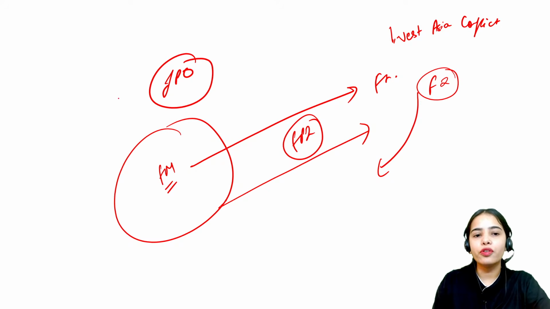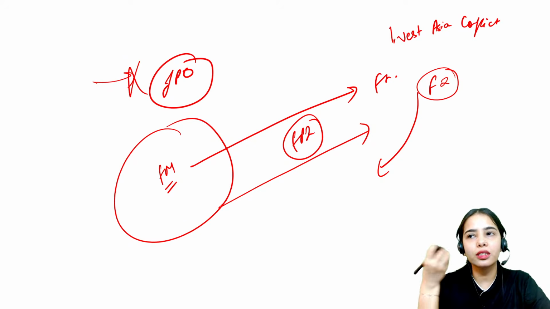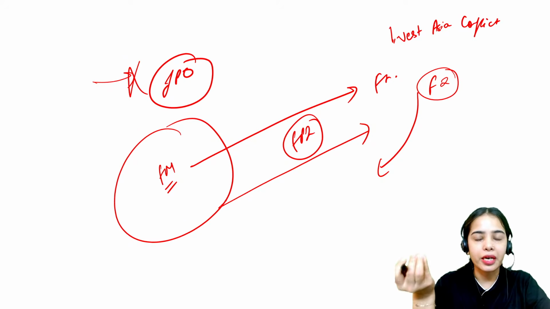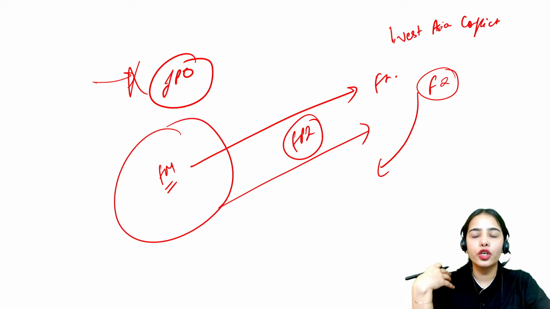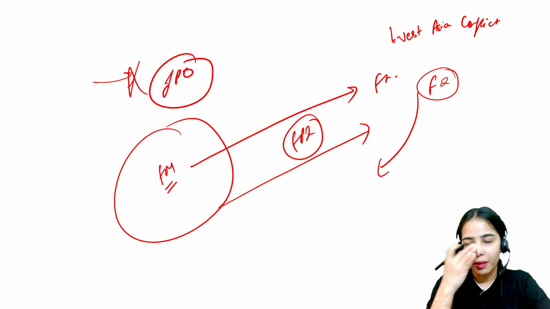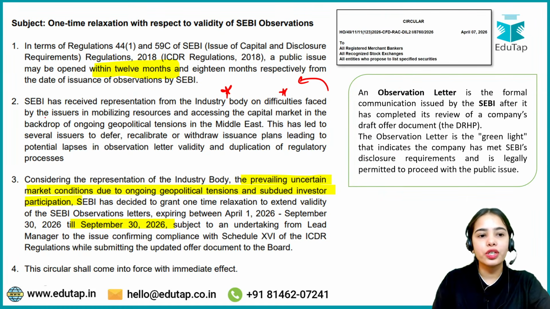So many of the companies do not want to release the IPO at this point of time, when they know that the flow of money in the market is less, and many of the domestic investors are also apprehensive about investing in the market and in new companies. So many companies do not want to release their IPO at this point of time. They are facing difficulties. The difficulty faced by the issuers is in mobilizing the resources.